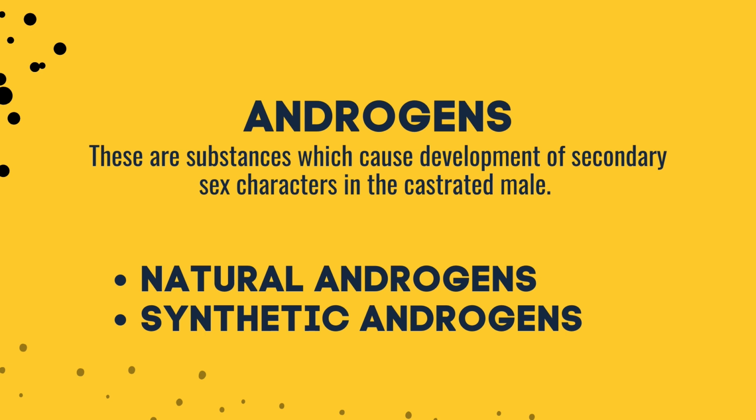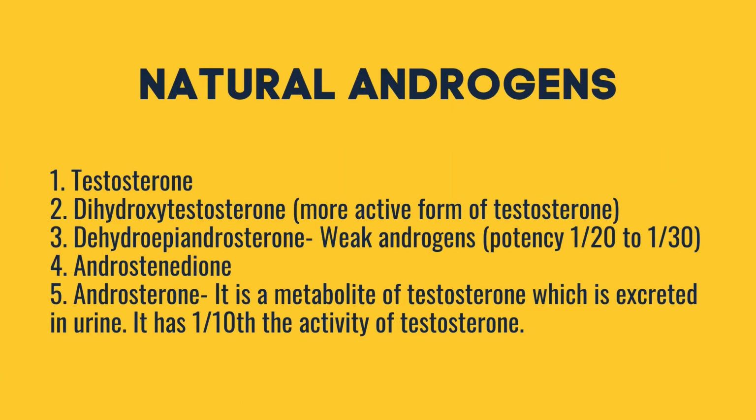It is subdivided into two, natural and synthetic. Natural androgens are produced in the body, while synthetic androgens do not have the same molecular structure as the androgen in the body, but the body converts them to a usable form. The following are natural androgens.